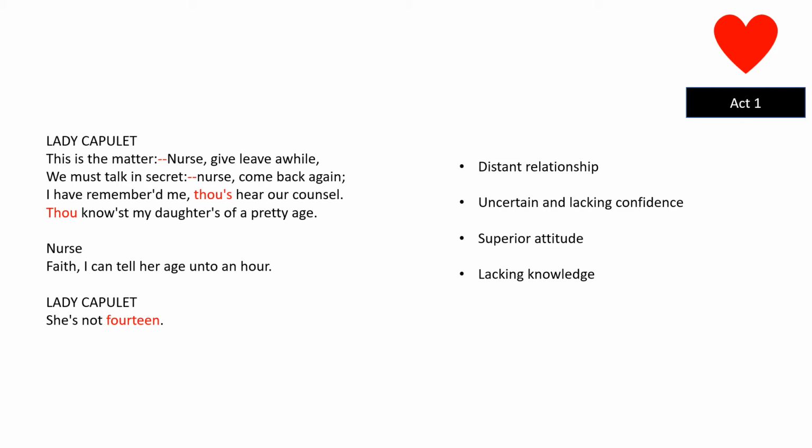And actually it shows a very, very distant relationship, because the way that she talks, she doesn't seem comfortable. So she says, "Nurse, leave me a bit. I want to talk in secret." But then she says, "Nurse, come back." And there's a sense of almost like she's uncomfortable with the whole thing, and that she's uncertain and lacking confidence. She's not sure what she wants really and how to do things, which echoes maybe the relationship that Lady Capulet doesn't feel comfortable around Juliet, and she lacks confidence.